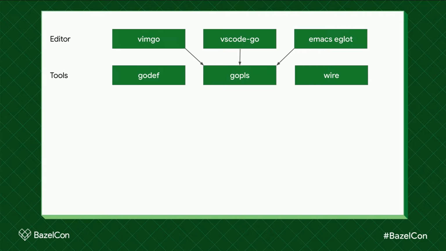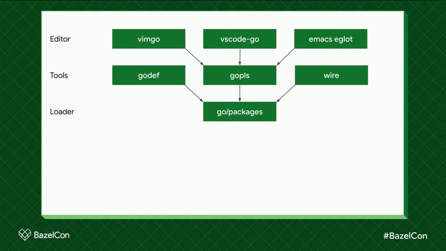But we don't want to hard code support for every build system in there. And there are a few other tools besides editors that can use some of this functionality. For example, if you're writing a code generation tool like Wire, which produces code for static dependency injection, you really don't need any editor support for that. So we have another layer of abstraction below. It's our package loading library.